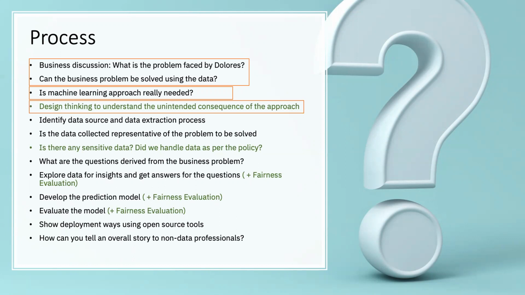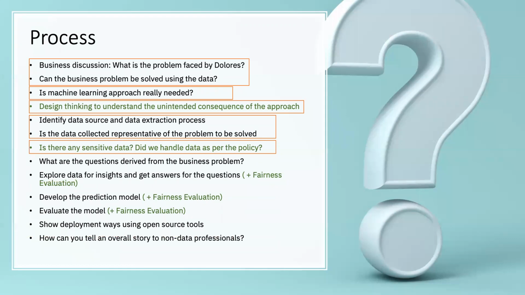So this is a twist in the regular process, right? In the regular CRISP-DM data science methodology, we start with business understanding, and we start with data extraction, exploration, cleaning, visualization. So we're going to take a twist, we're going to take a turn, and we are bringing the ethics aspect in here. After we understand the possible unintended consequences of the application, we get the data, we understand the glossary, and make sure it's a good representation of the population for whom we are trying to solve the problem.